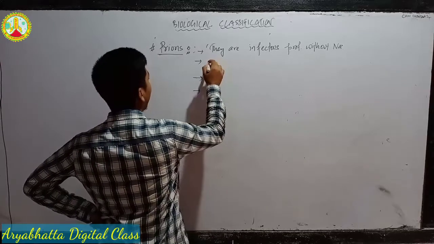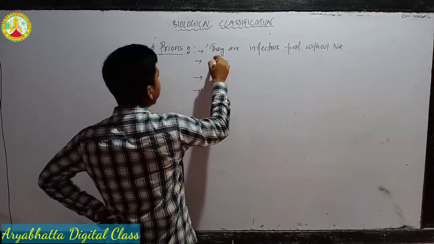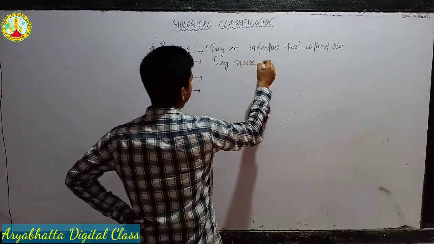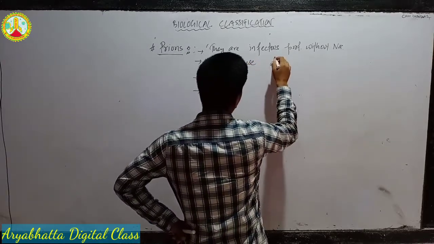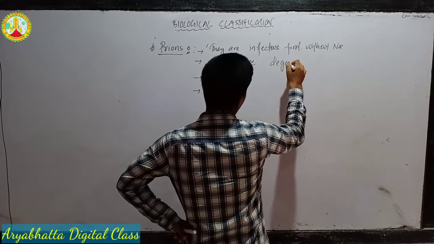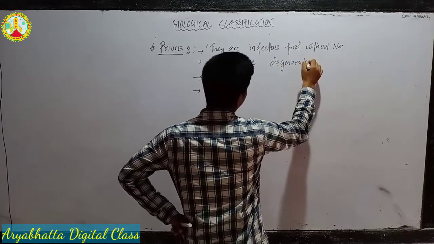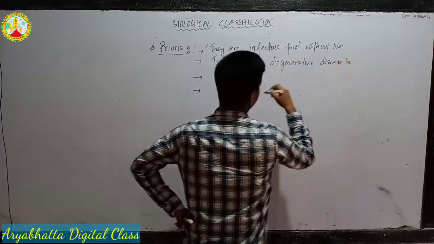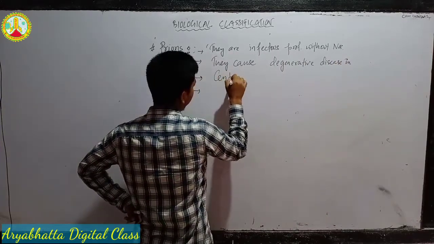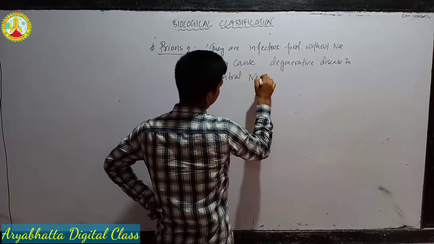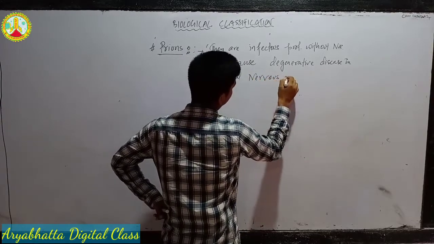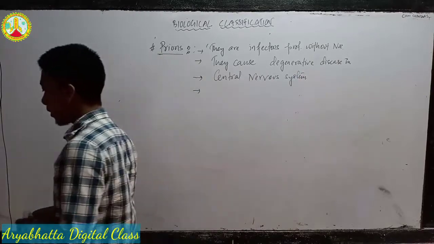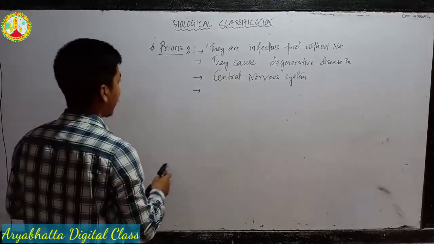So next, they cause degenerative disease in the central nervous system.